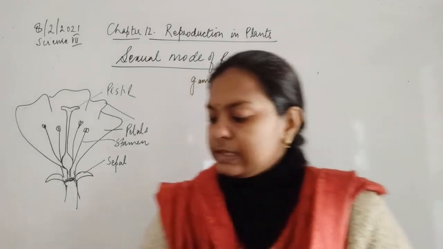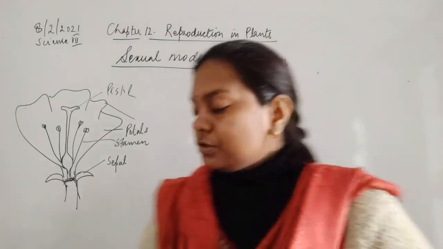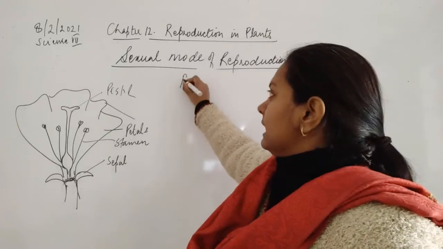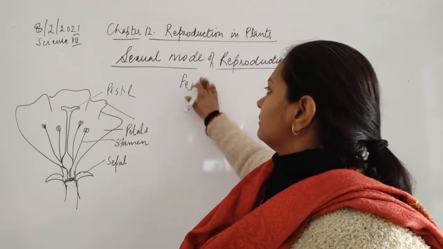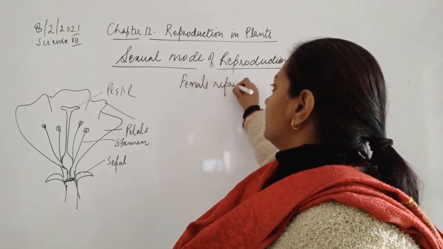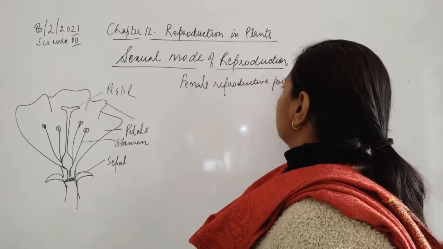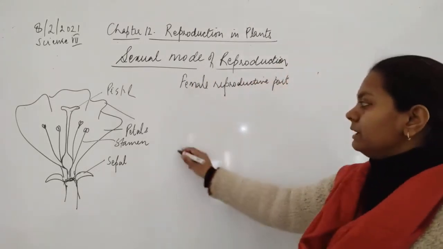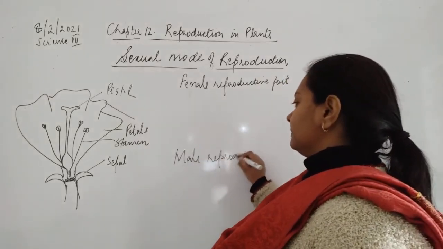Before that, I must say that these parts of the flower, इसमें जो दो parts है, that is the female reproductive parts, ठीक है, and the male reproductive parts.